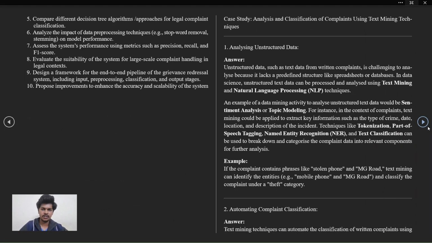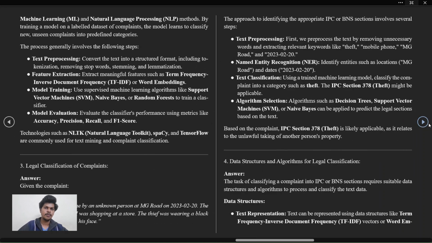Second will be automating classification. Text mining techniques can automate the classification of a written complaint using machine learning and natural language processing. By training a model on a labeled dataset of complaints, the model learns to classify new unseen complaints into predefined categories. The process generally involves the following steps.